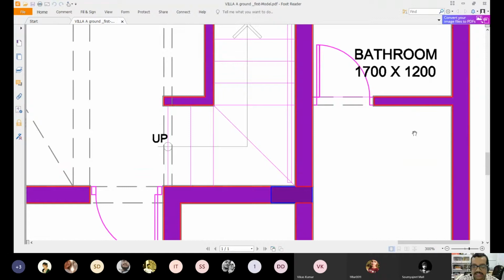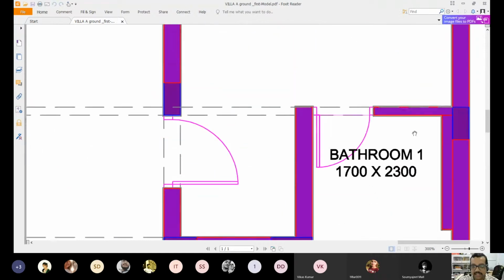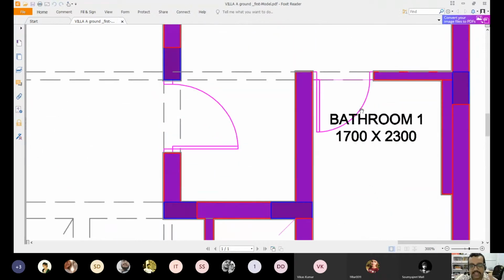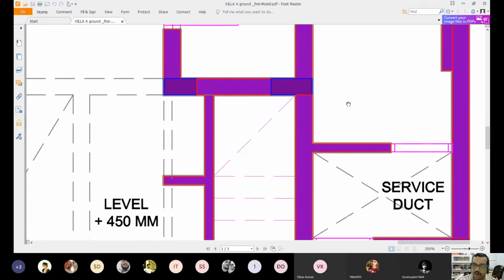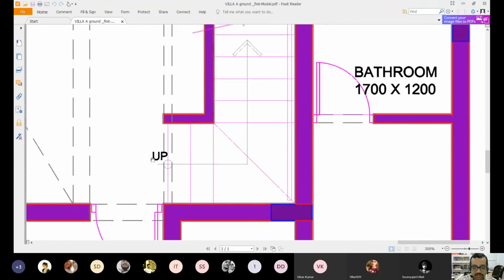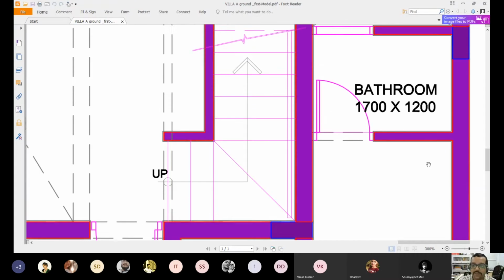But what happens here? This line means there is a level difference or a level change. It can be up, it can be down. So conventionally, we should have written either with an arrow, whether it is up or down. We put an arrow with the arrowhead and write up. That means from this level towards the direction of the arrow, you are going up.